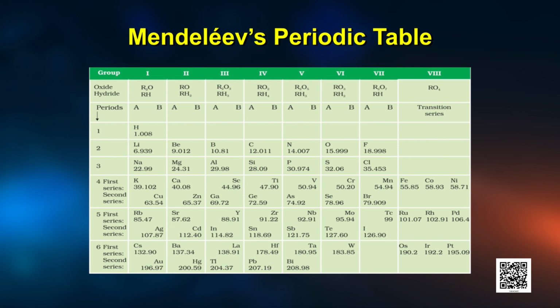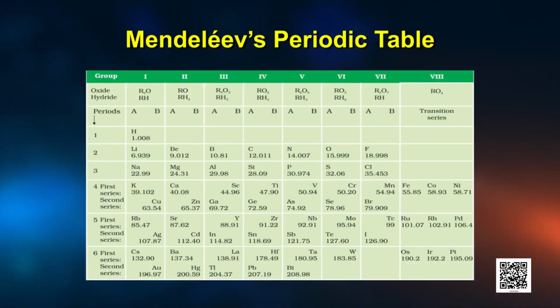Now, horizontal rows are called periods and vertical columns are called groups. It was observed that the properties of elements are a periodic function of their atomic masses, which means elements with similar physical and chemical properties repeat after regular intervals. And if you have a closer look, you will find something very interesting. Do you find some gaps in there?